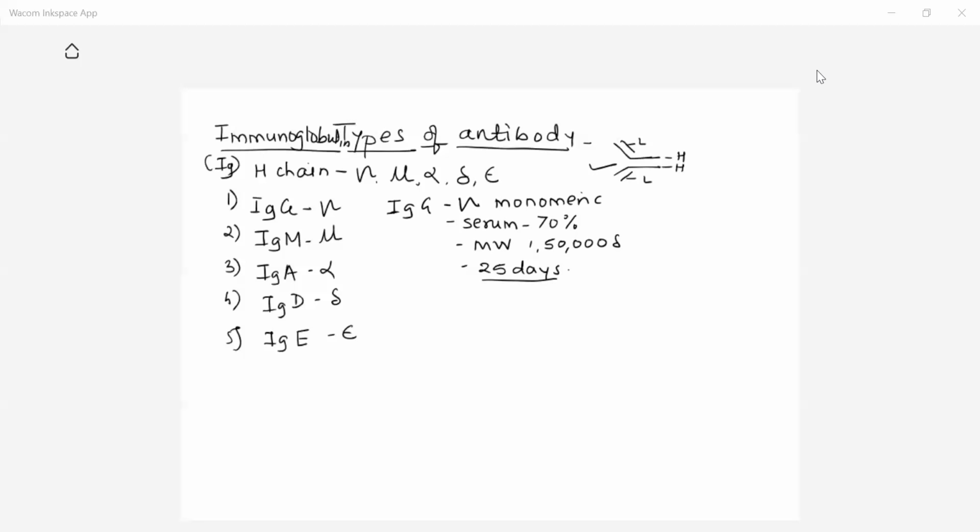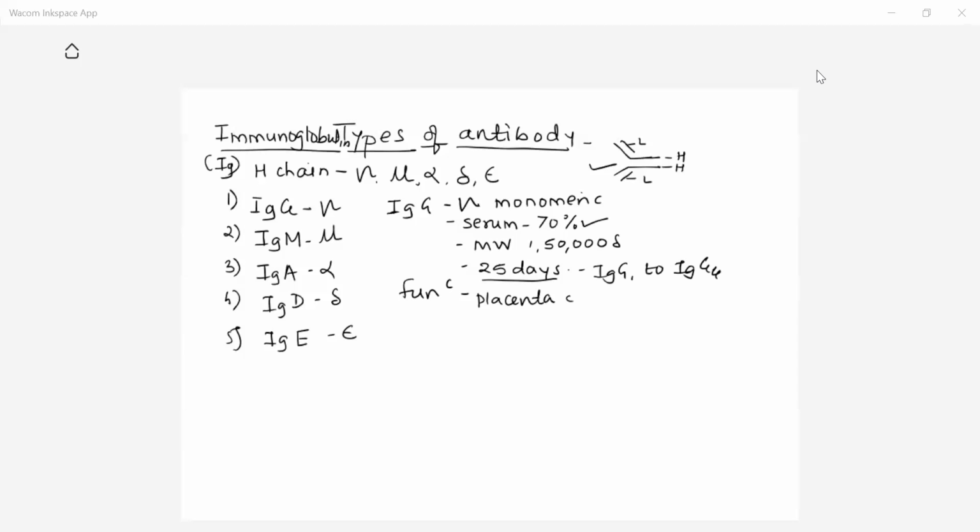Then IgG is divided into different types like IgG1, IgG2, IgG3, IgG4. These are the 4 different types of the IgG antibody. Functionally they are very important. First, they are the highest serum antibody, and second, very important, these are the antibodies which can cross the placenta.